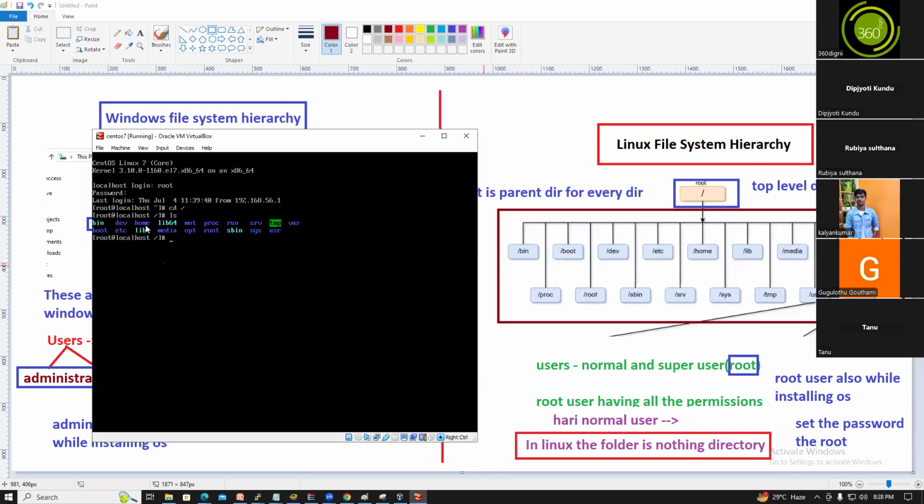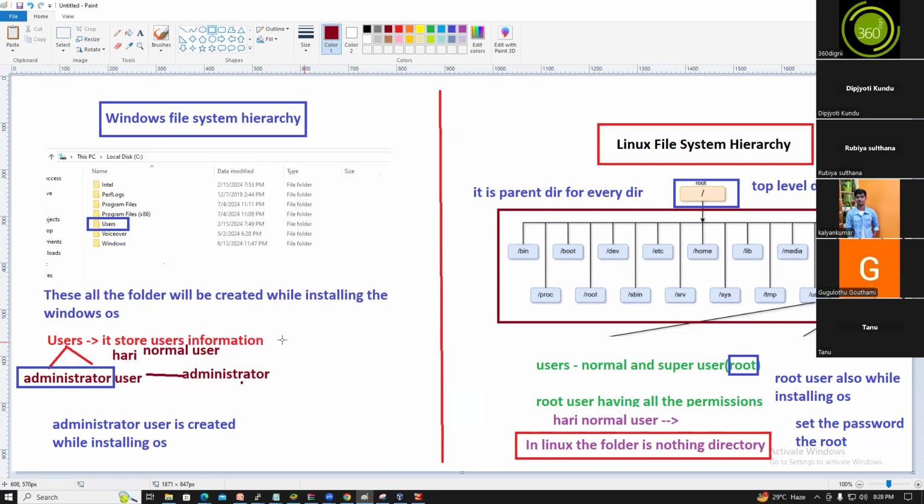Bin, dev, home, mnt, proc, srv, tmp, var, usr, sbin, root, opt, media, etc, boot. All these directories are created while installing the OS. Every directory has its own purpose. I will tell you each directory now. Guys, understood?